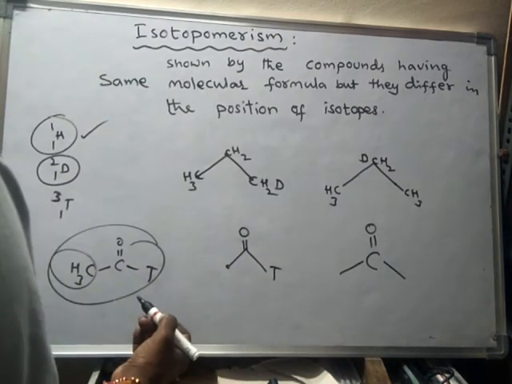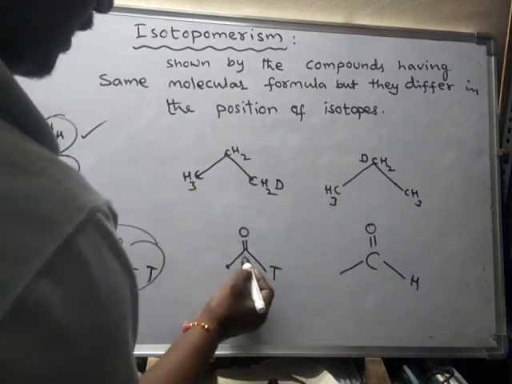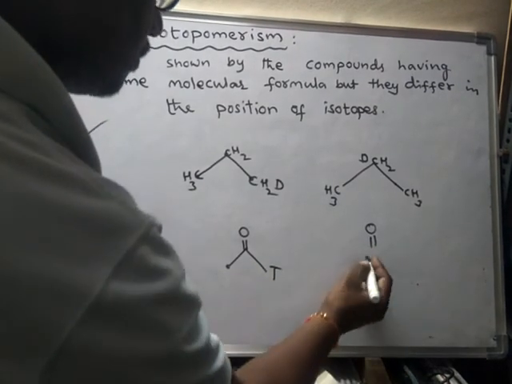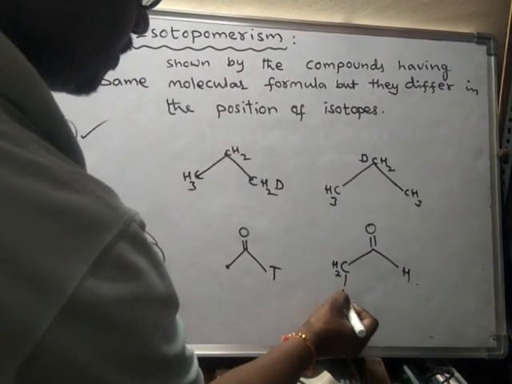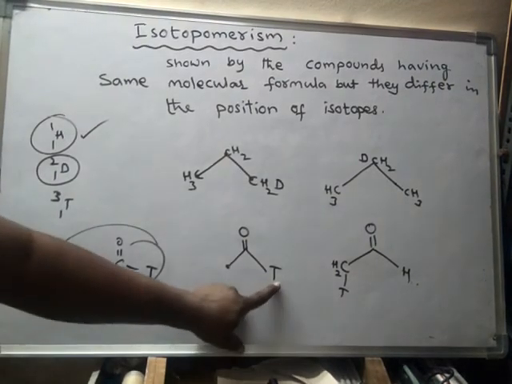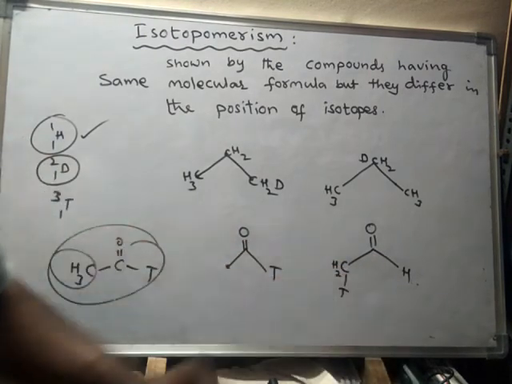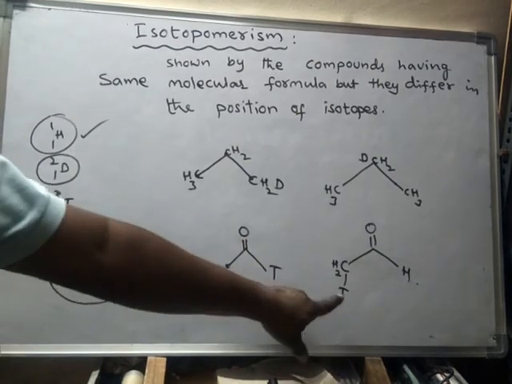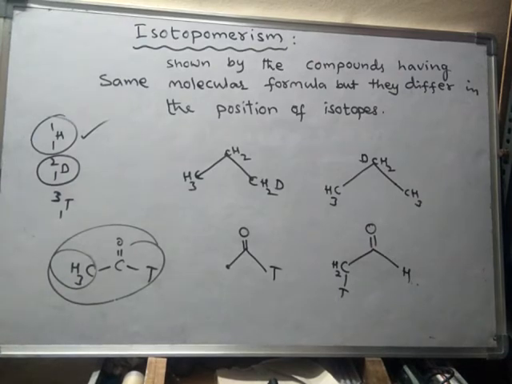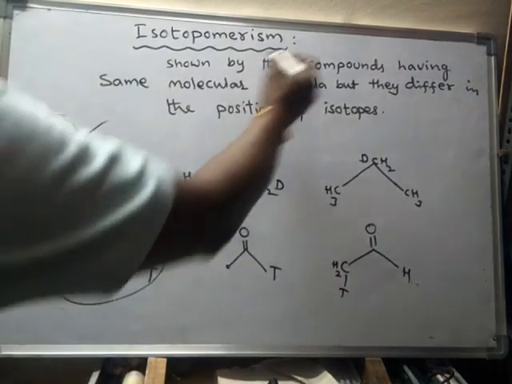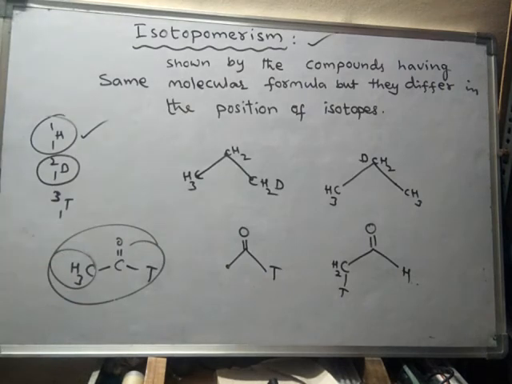Suppose instead of being directly attached to this carbon, tritium is attached to this other carbon. In this case tritium is attached to this carbon, but here it is not attached to this carbon, it is attached to that carbon. So the position of the isotope attachment is differing. Hence these two are said to be isotopomers to each other. This is an isotopomer of this one, and this is an isotopomer of this one.